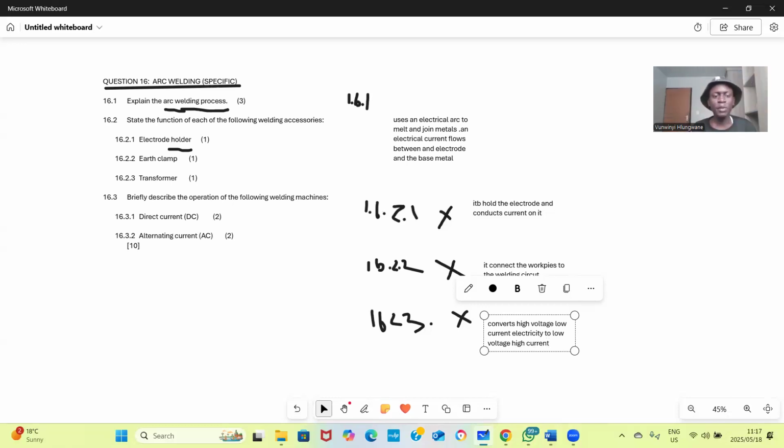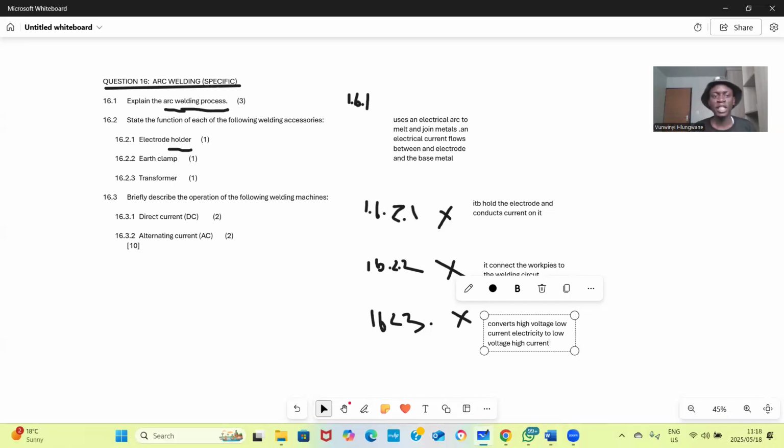And the transformer, that means we are transforming, like we are changing. The function of transformer: it converts high voltage into low voltage, and it converts low current to high current.